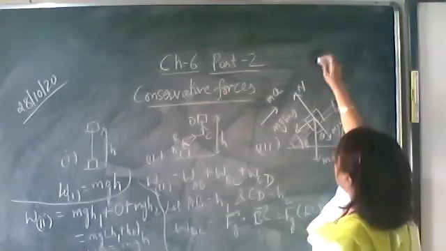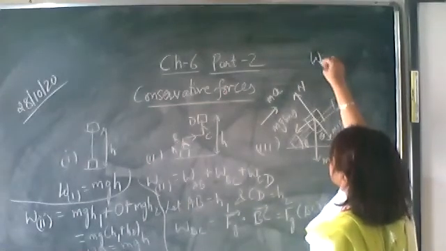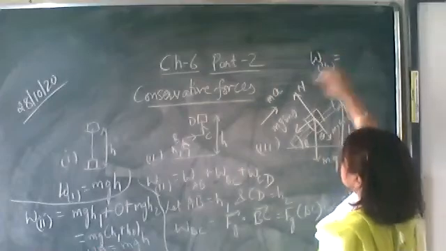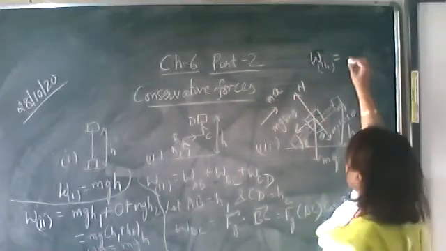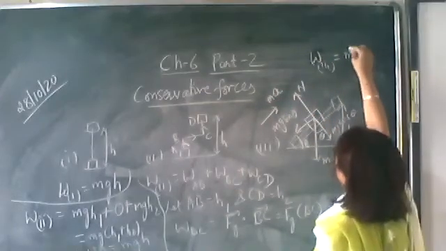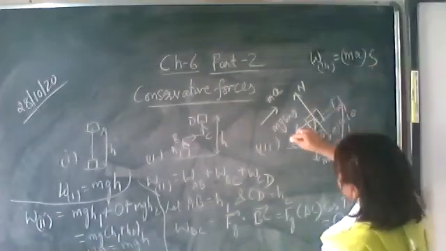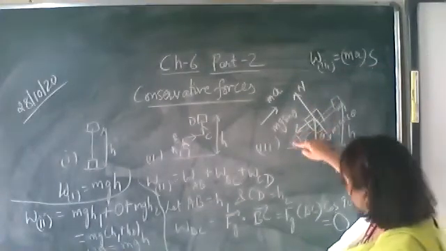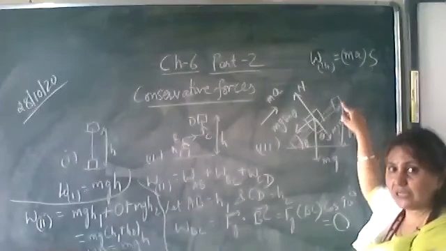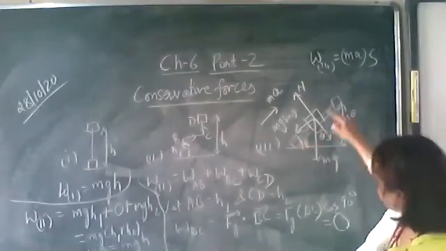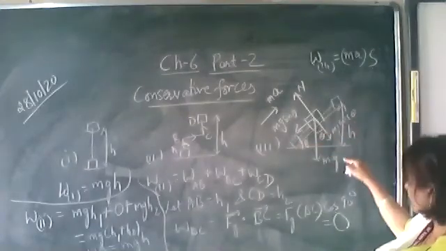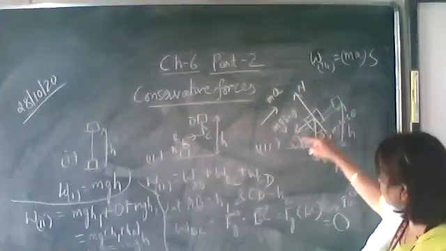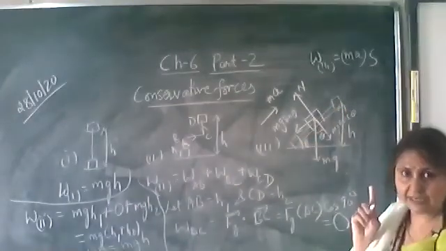So the work done in the third case is this total force, M into A, times the distance S. It is displaced along the inclined plane from the bottom to the top, where the vertical height becomes H. This displacement is S along the inclined plane.